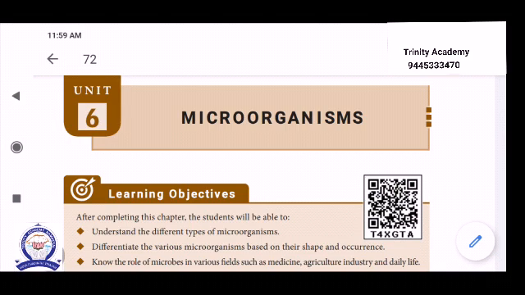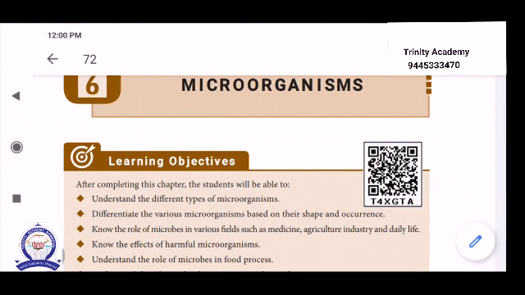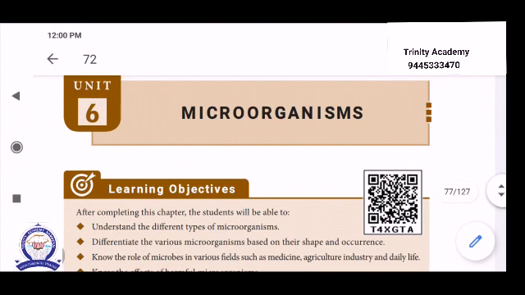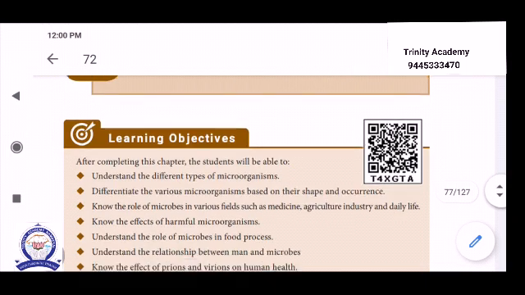Unit 6: Microorganisms. So what is meant by microorganisms? Micro means the smallest particle, and organism means living, both plants and animals. So whatever we can see only under the microscope, being very small particles, are called microorganisms. For example, bacteria, fungi, virus, protozoans, etc.